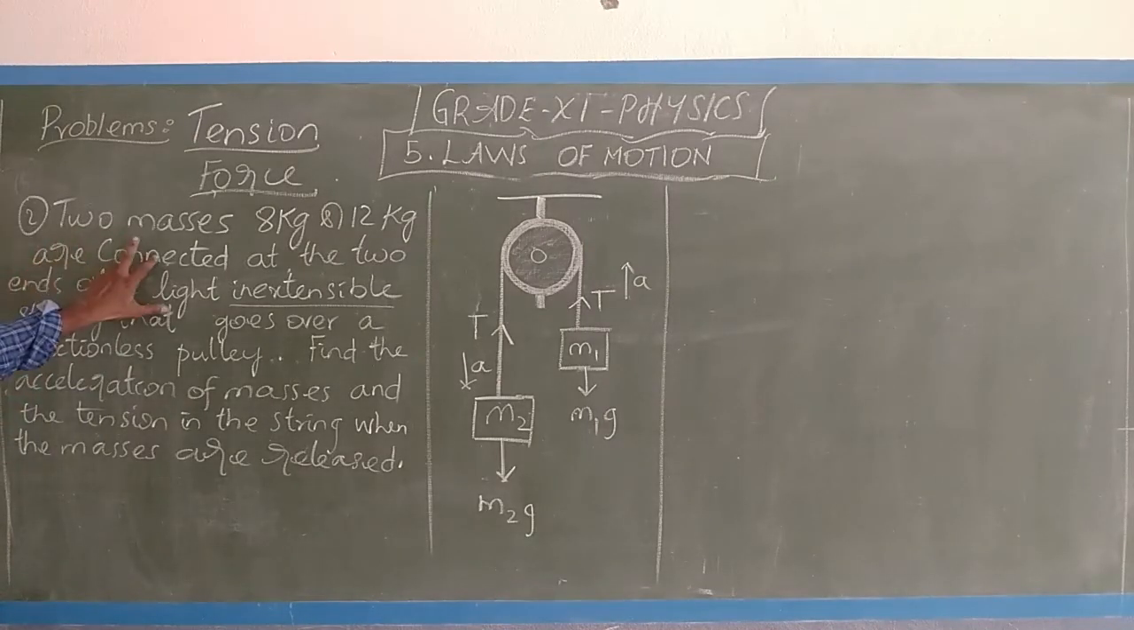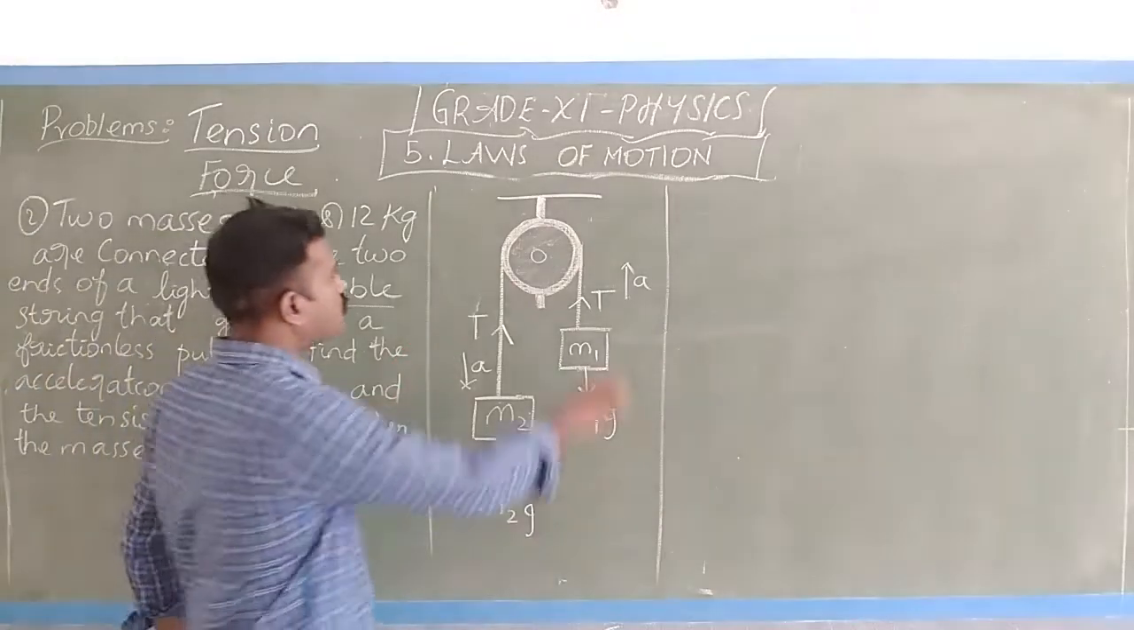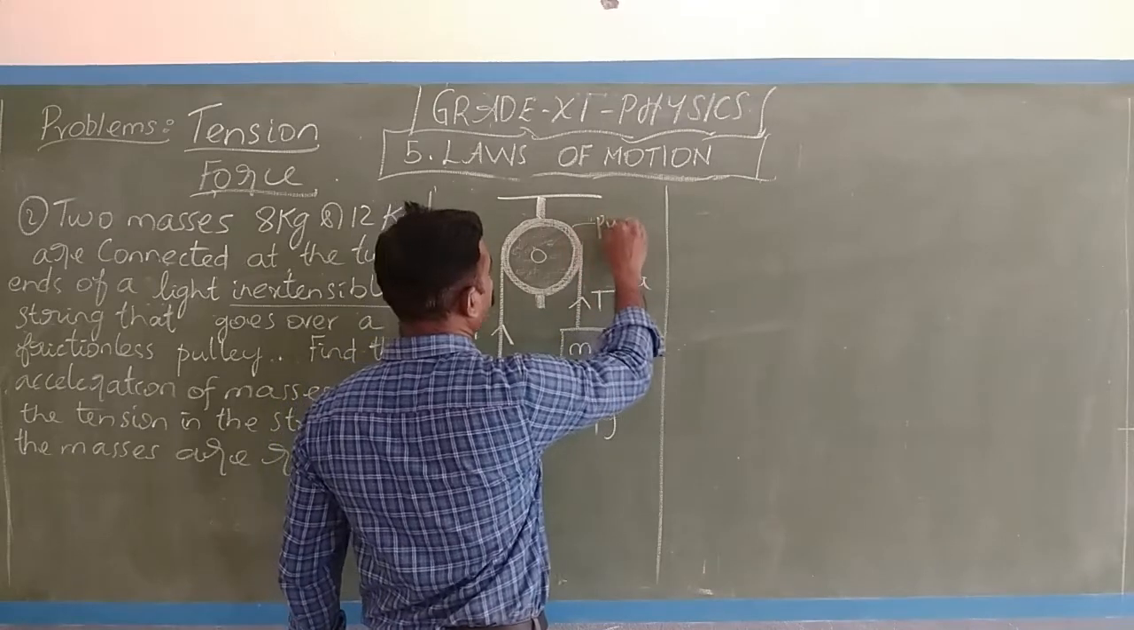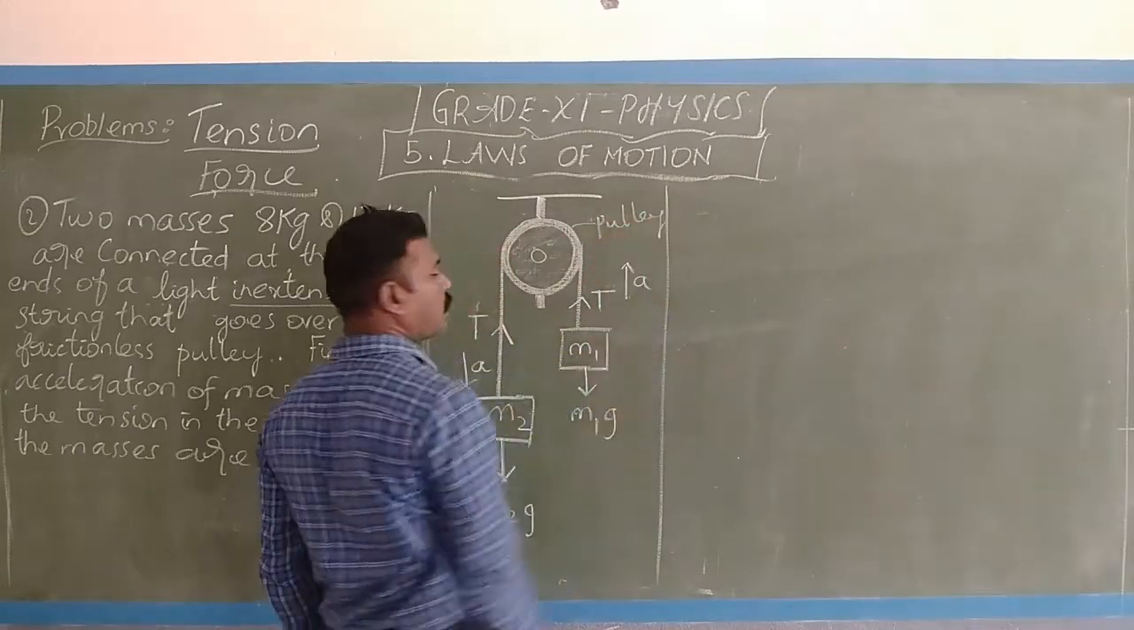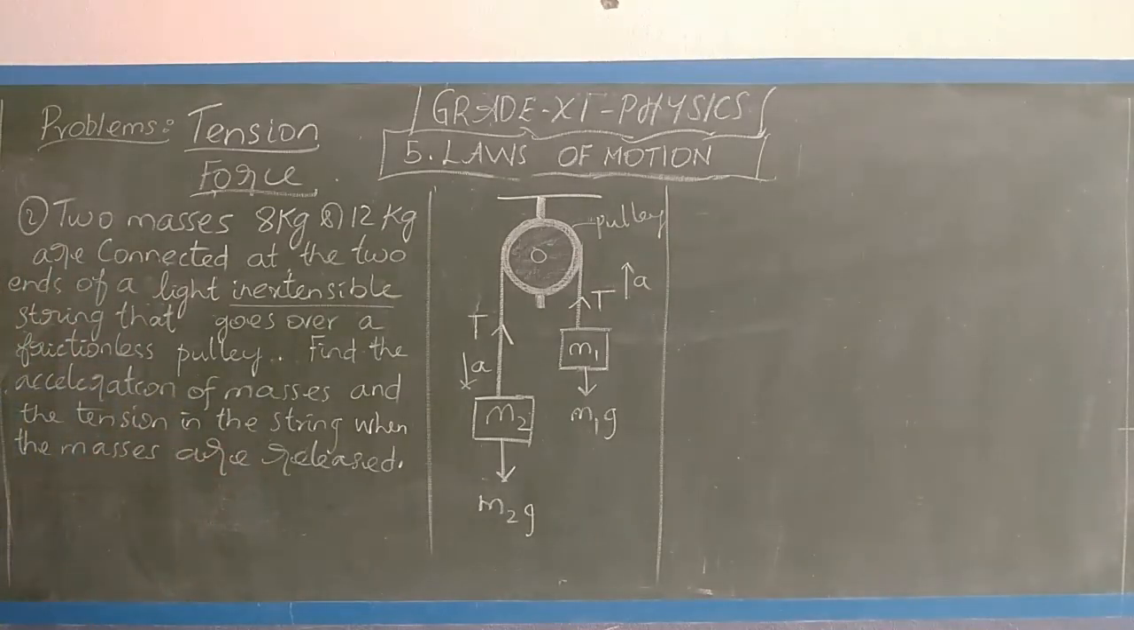The two masses 8 kg and 12 kg are connected at two ends of a light inextensible string that goes over a frictionless pulley. Pulley means there is no dot, because you are seeing a wheel. Find the acceleration of masses and the tension in the string. So what we have to find? We have to find the acceleration of masses. Since there is a movement, there is an acceleration, and the tension in the string.